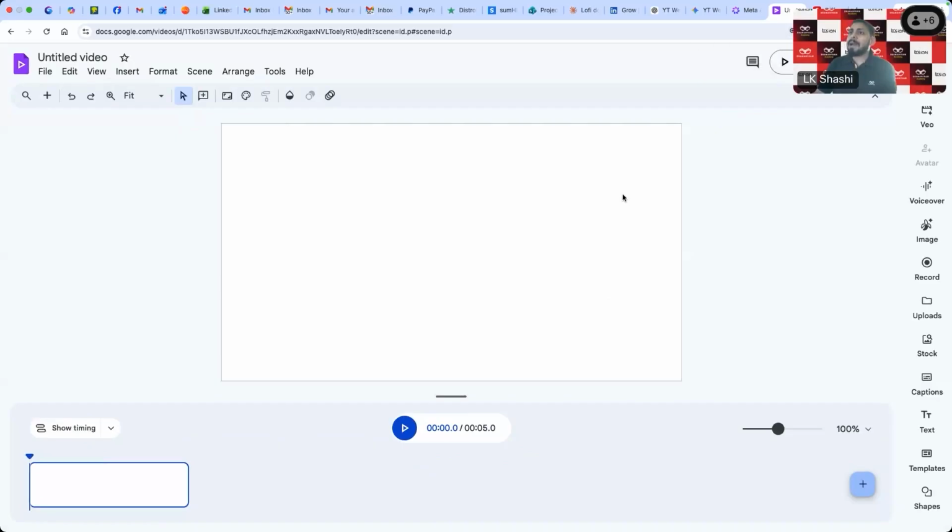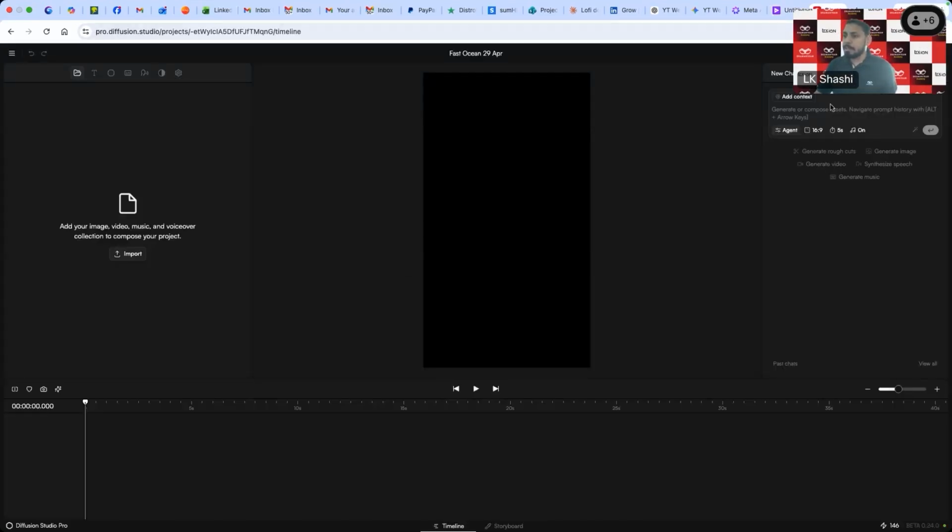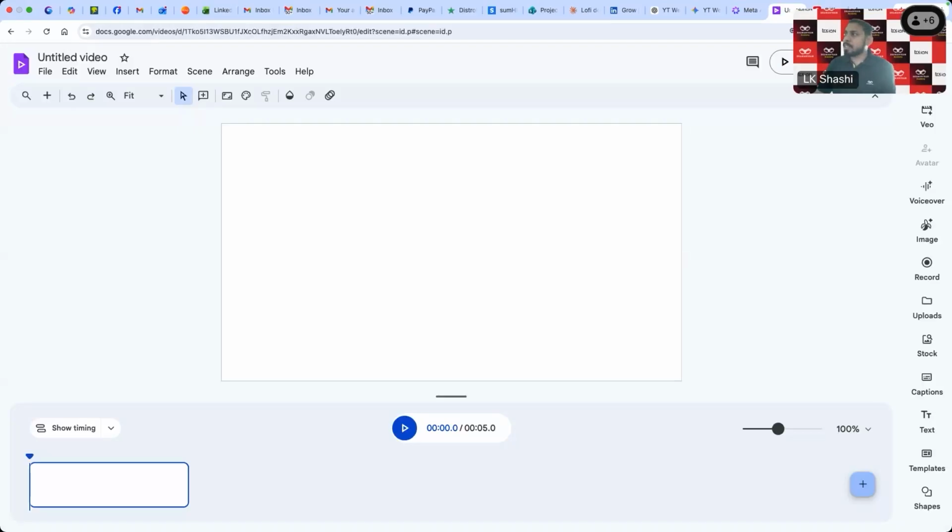So I'm using this Google Vids because this is also free and this is better than the diffusion. I have both the tools open here, but both tools work similarly, so you can work on any tool. I'll quickly tell you how I'm doing it. You can simply upload your audio file.